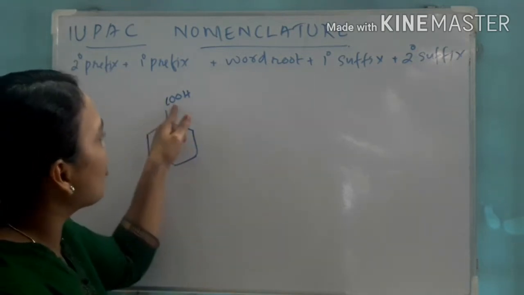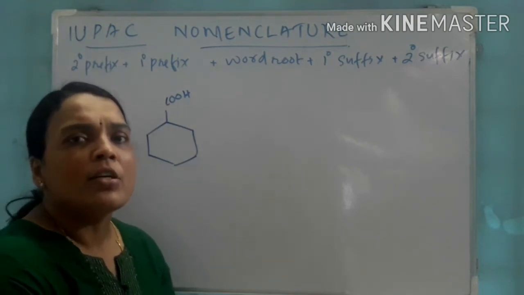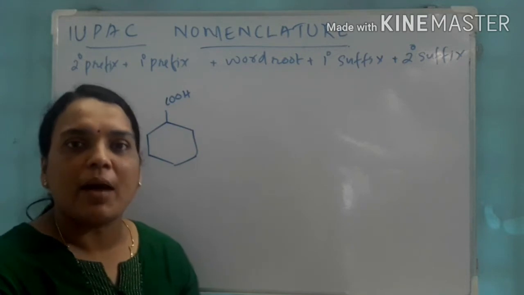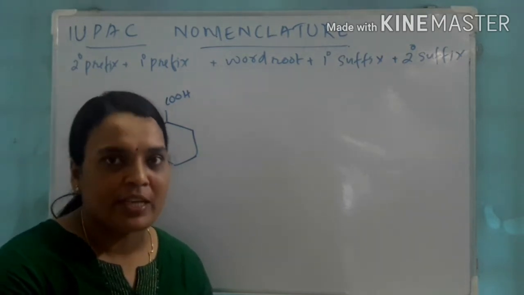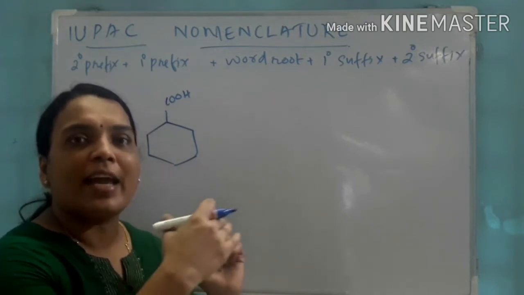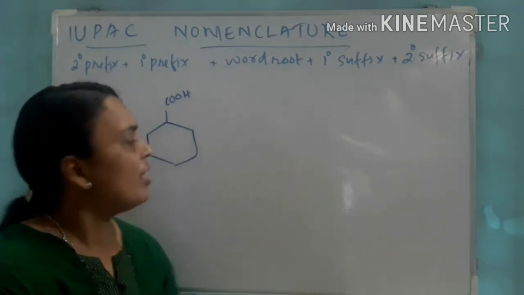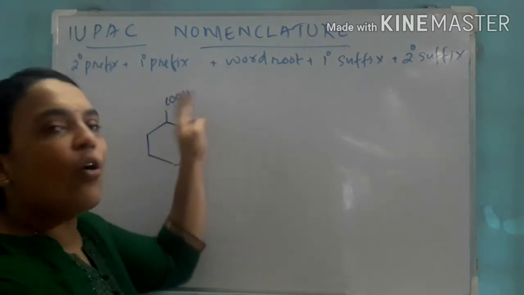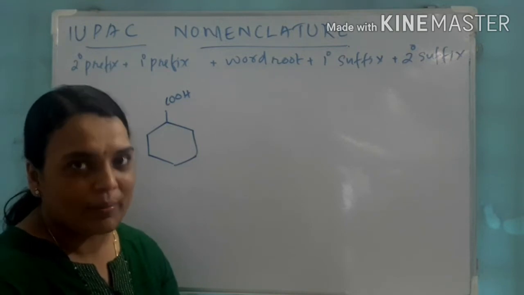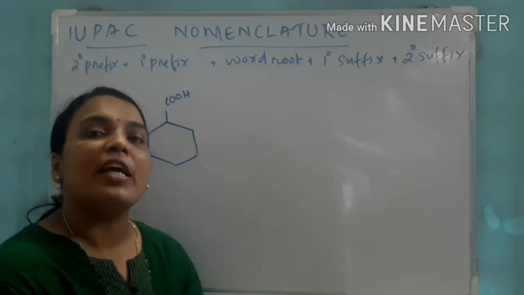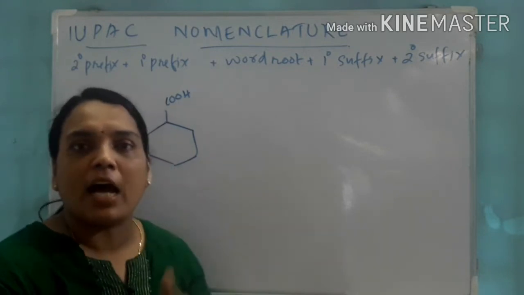There is a functional group, COOH is the functional group, carboxylic acid. So carboxylic acid, if it is coming as a functional group, we call it oic acid as suffix. So alkane with oic acid. That is the general rule that we study. So cyclohexane oic acid. Isn't it? No. Remember, if you are naming it as cyclohexane, only 6 carbons are present.